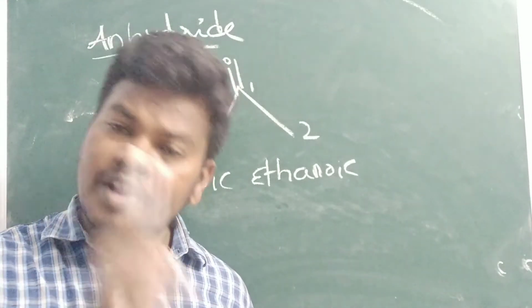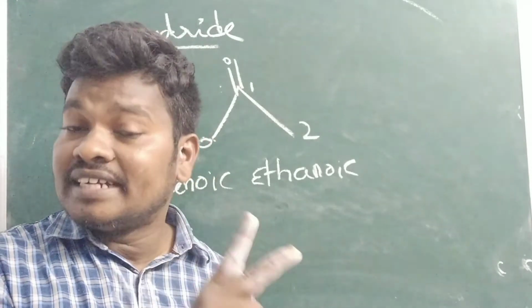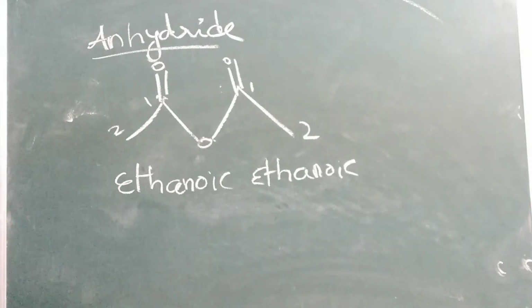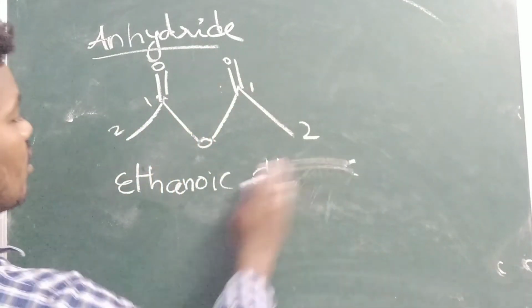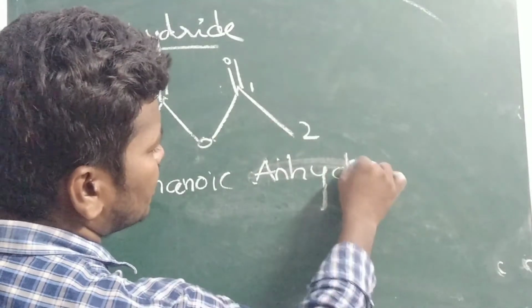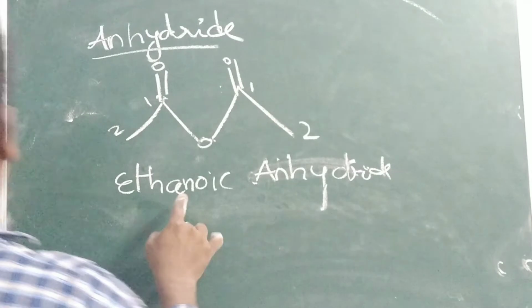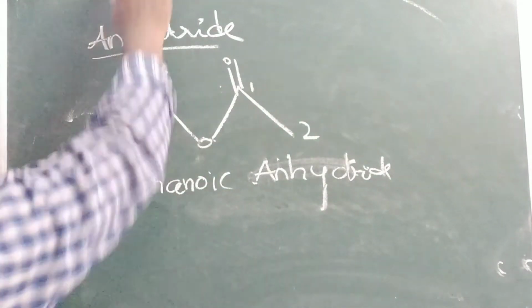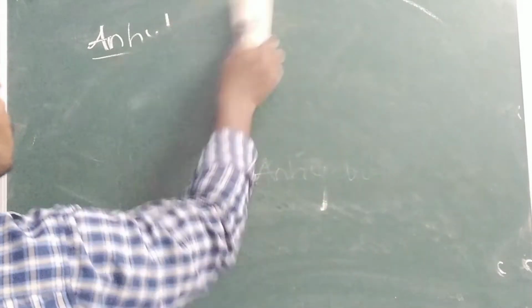You have to mention only one thing: when similar groups are present on either side of the oxygen, you can write ethanoic anhydride. Only one you have to mention. No need to mention ethyl, propyl, ethanoic, and no need to mention the numbering also. So next example, you can see.